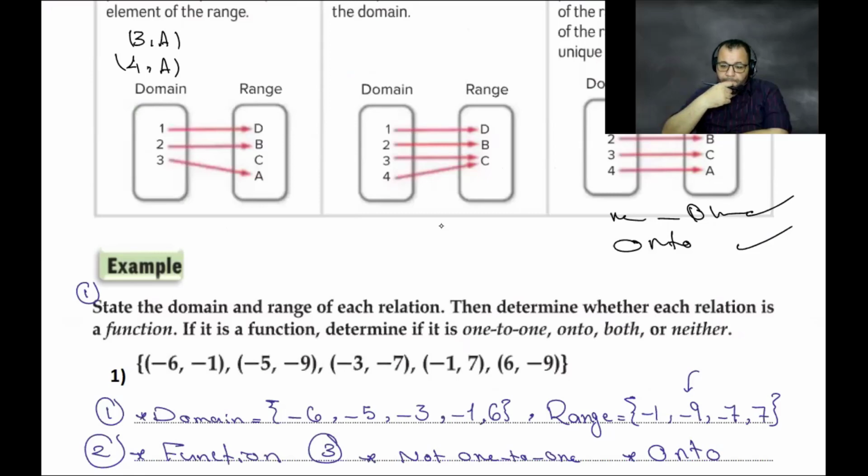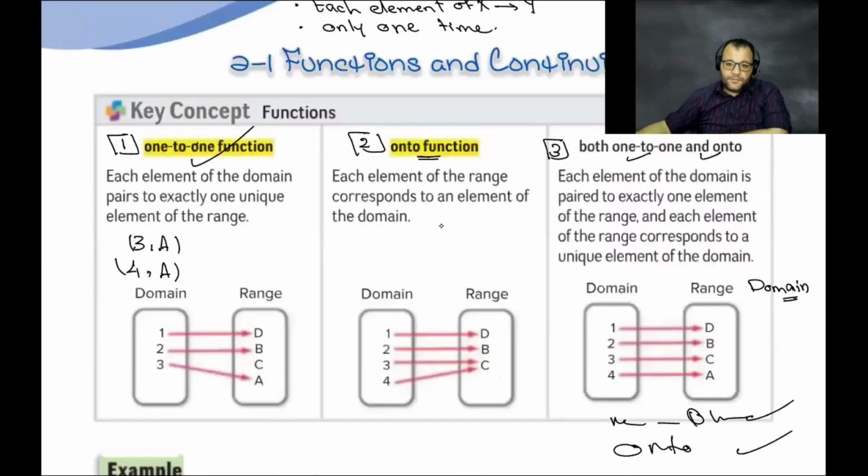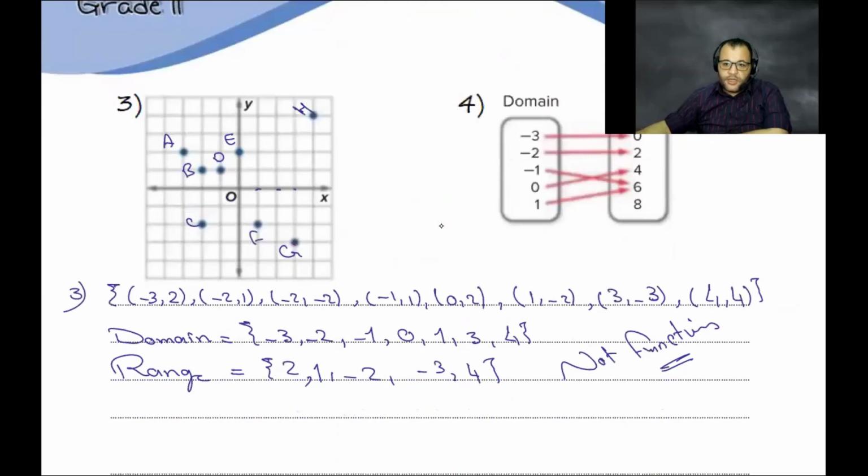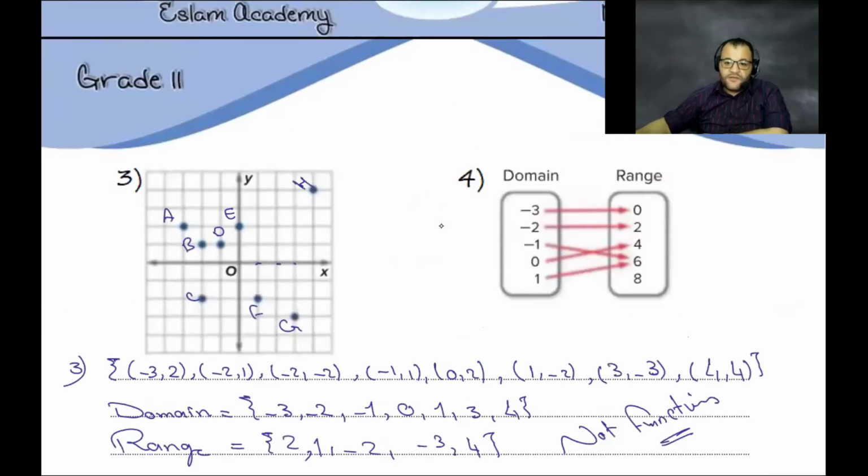All right. You understand it? Is it clear now? Number 1, the question required to find the domain and range. So even if the relation is a function or not a function, I need to find the domain and range. So for number 4, that is the domain, and that is the range. Negative 3 is the domain, and negative 2 is the range.